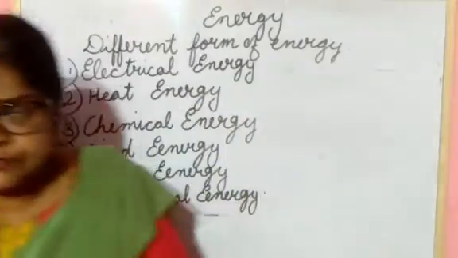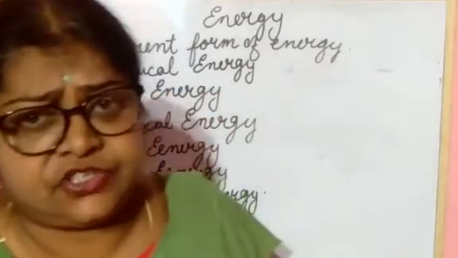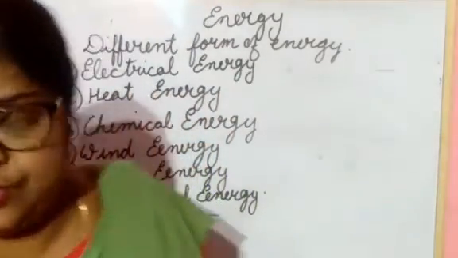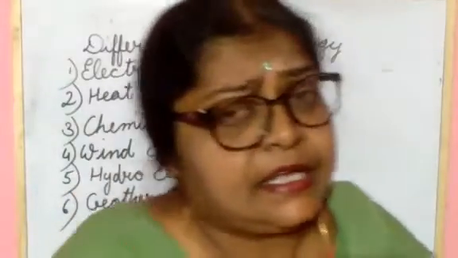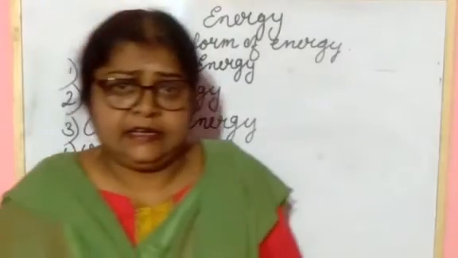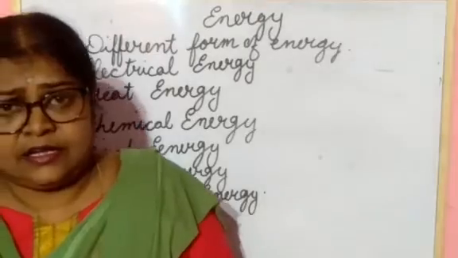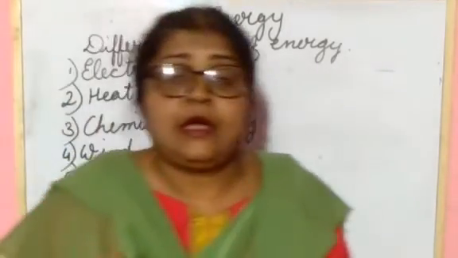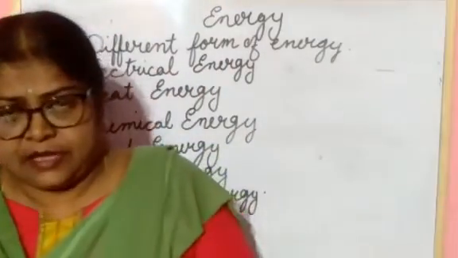In the rice you are eating, you are also getting chemical energy. Apple, I have shown you as an example here, or any vegetable you are eating, you are getting chemical energy from that. Till here only you need to know, and later on in higher classes you will learn the details about chemical energy.